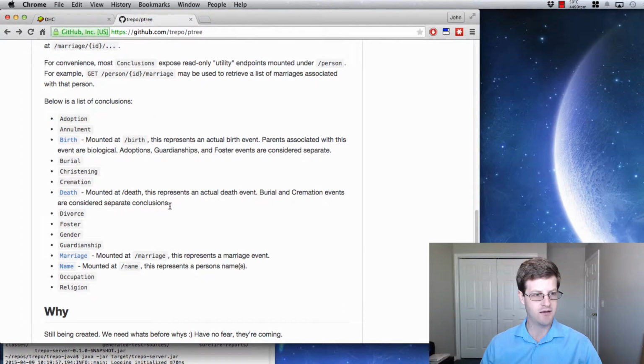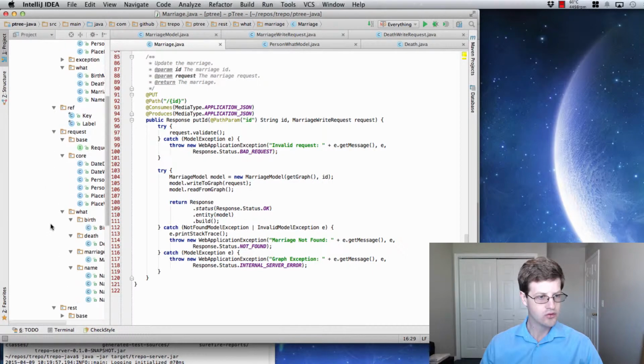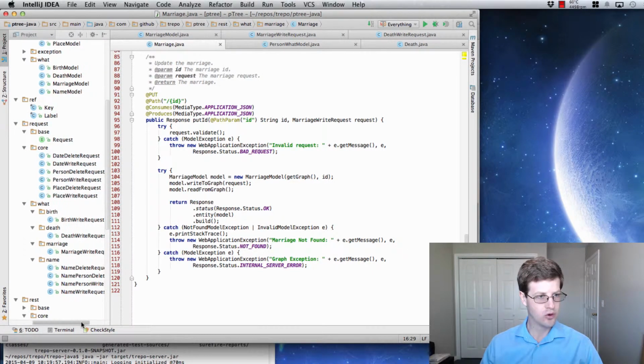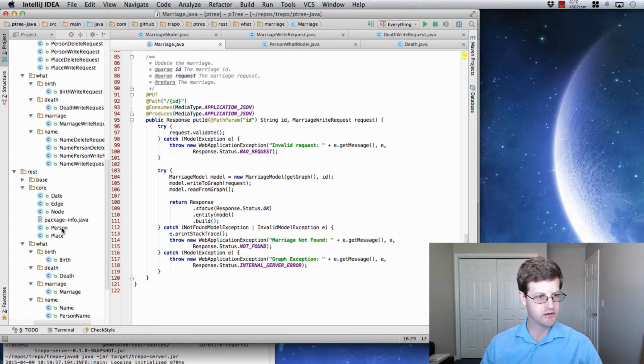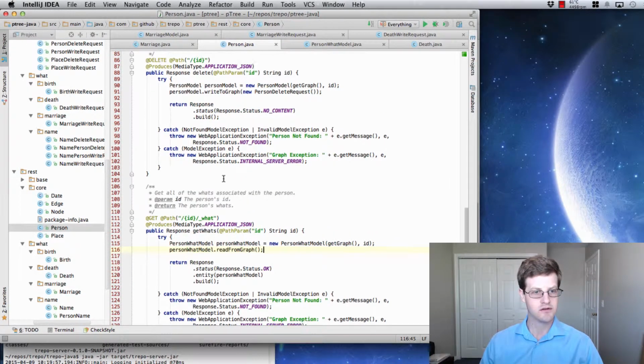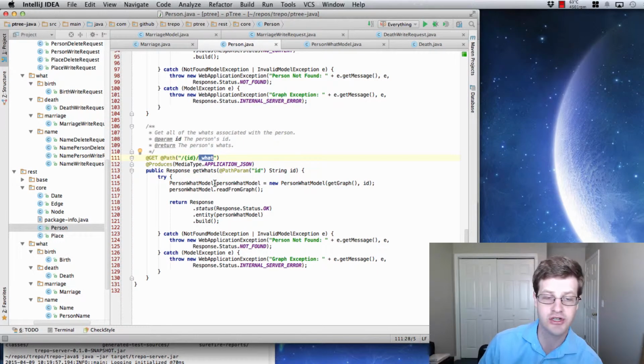And then I have a what. Oh, it's not in here. Let's see. Core. Request core person. No, that's requests. Rest. There it is. Rest core person. Yeah. So what I did is if you go to /person/ID/_what, it will get all of the what's associated with a person and give them back to you, which is what we needed for that page where we were going to show all of the events in a person's life.